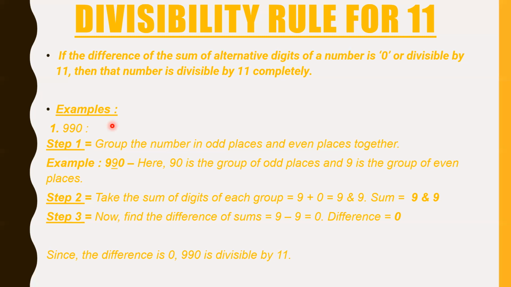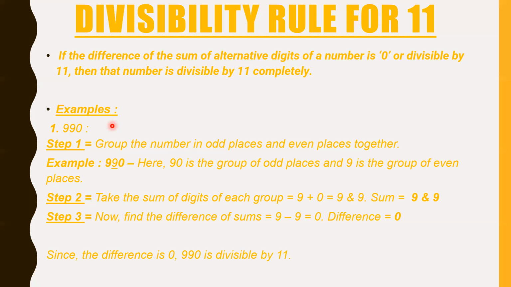I know this is complicated, but just read the steps. Group the number in 2 places, leave the alternate digits, group them together. Take the sum of those groups, like 90 we add to get 9, and 9 we leave as it is because it's a single digit. A number like 9,990 will not be divisible. Maybe 880 we can say. Yeah, why not 880 we can also say. 880, 8 minus 8 is 0, 8 and 0. That's it. We understand that.